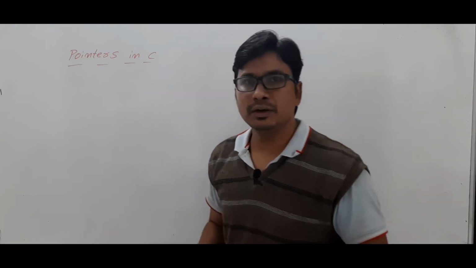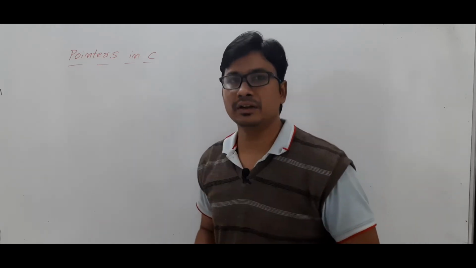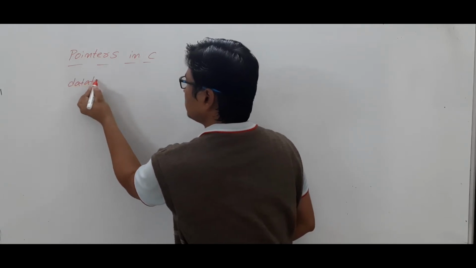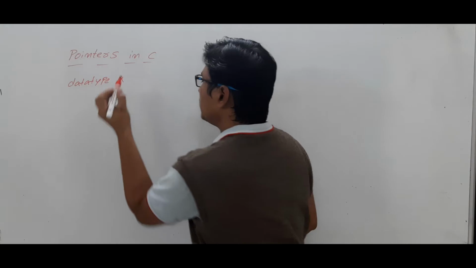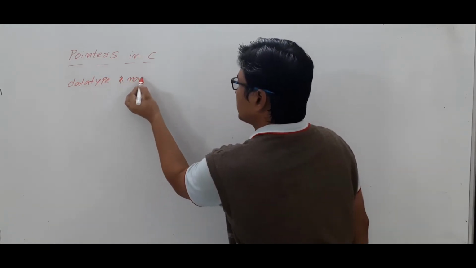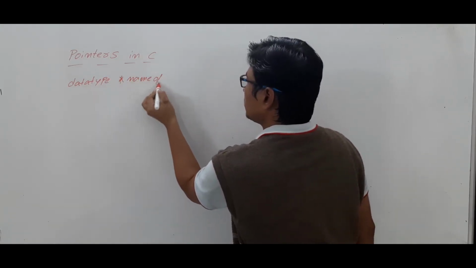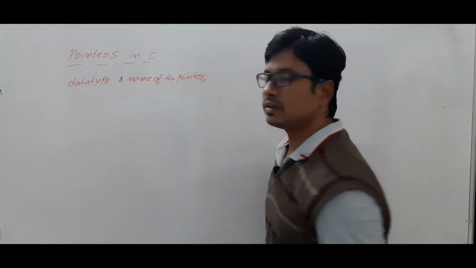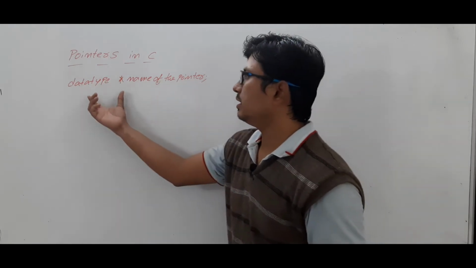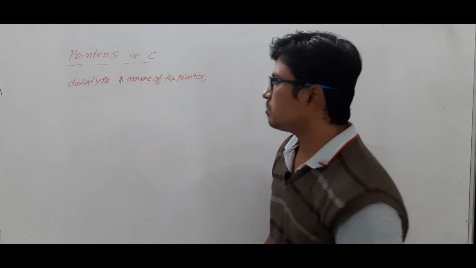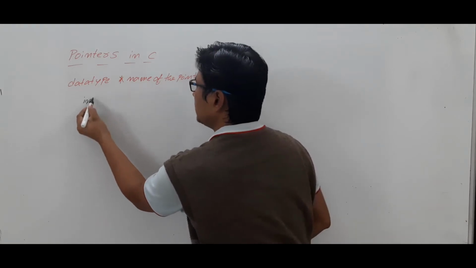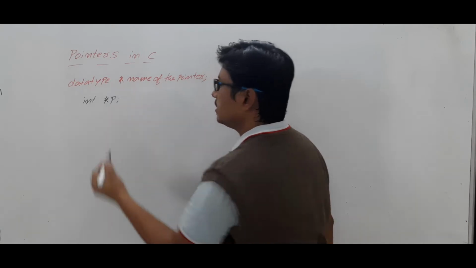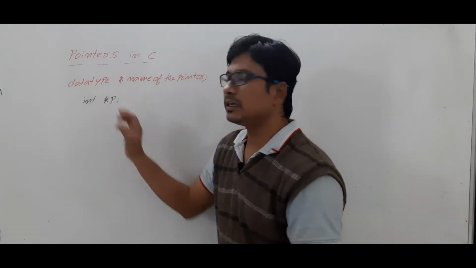Let me rewrite the syntax of declaring a pointer variable. The syntax is data type, then the name of the pointer, and it ends with a semicolon. So this is the generalized syntax of declaring a pointer variable. Suppose I specify int as the data type and I write p. So the name of the pointer is p and the data type is int.